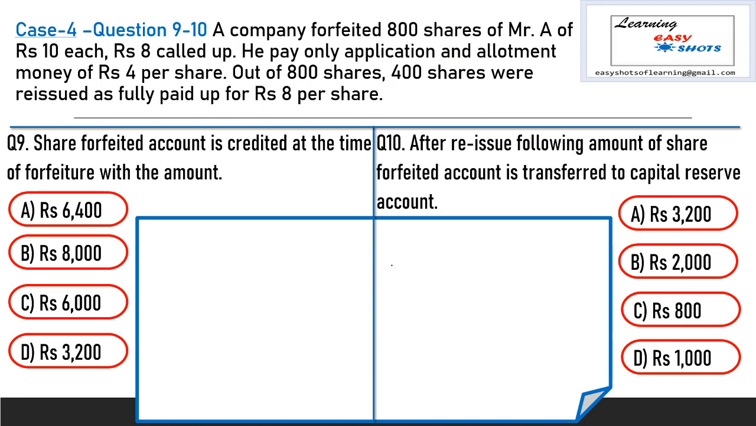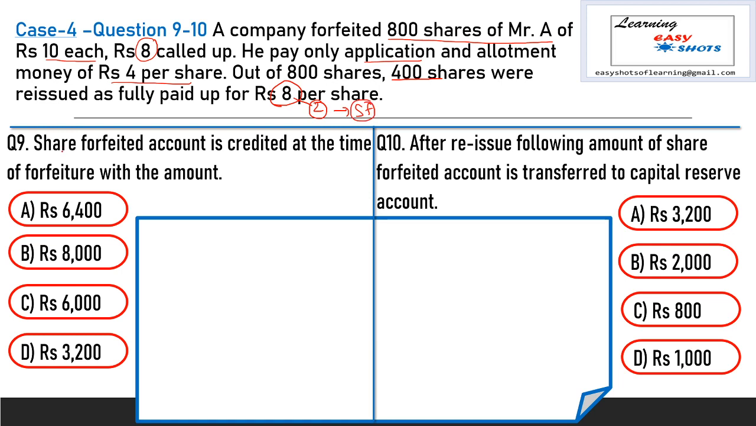Now case number 4. Here question number 9 and 10 are related with case number 4. A company forfeited 800 shares of Mr. A at the rate of rupees 10 per share and the company called only 8 rupees out of 10. So the final call is not called by the company. He paid only application and allotment money of rupees 4 per share. Out of 800 shares, 400 shares were reissued by the company as fully paid up at rupees 8 per share. So 2 rupees is the discount amount which is adjusted with share forfeiture account.